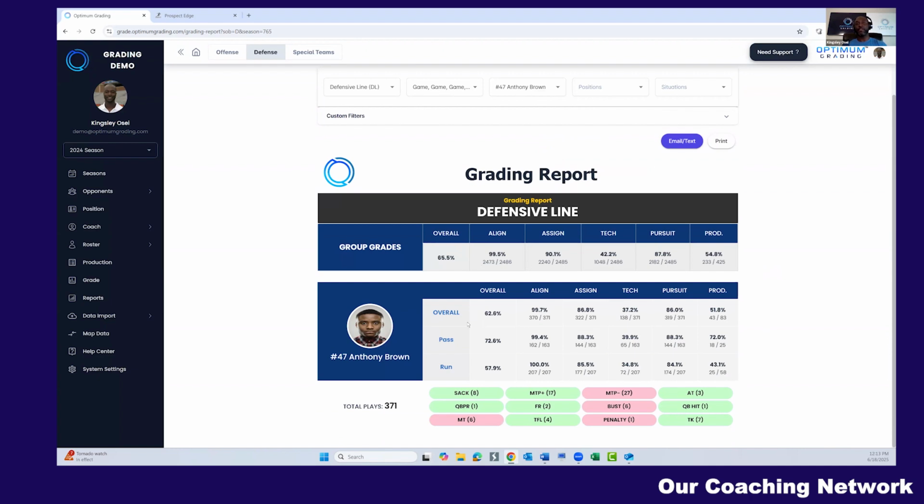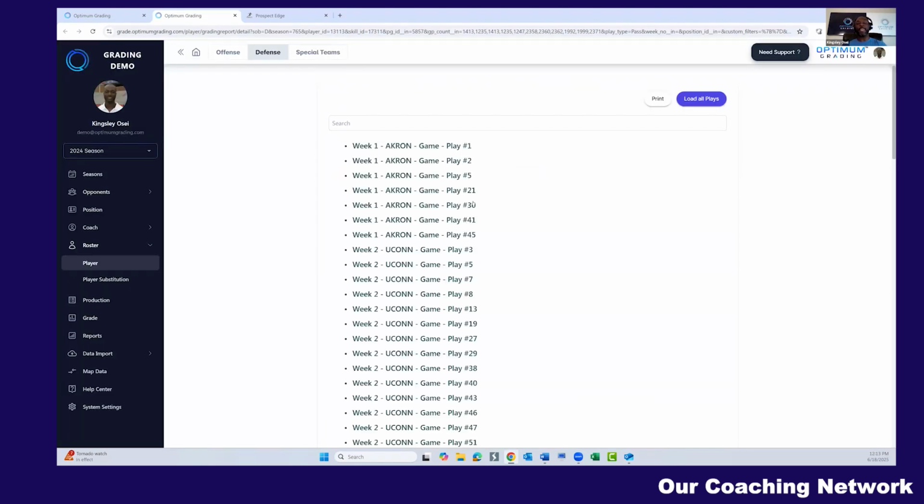We can break it down and show you how this kid is performing overall, but then also versus the pass or the run. Everything in here links back to film. This is what I was talking about earlier. If we click on the first numbers in these categories, it'll pull up the positive plays. If I want to go over every play where his technique was bad on a pass play, I'm going to click on the 163 here. It gives me a list of every game and the play number.